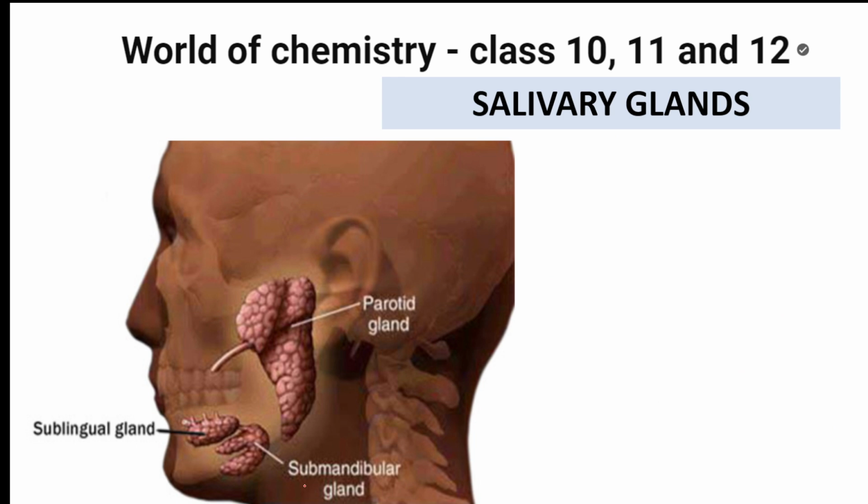After the tongue, salivary glands. These are the salivary glands which are present: sublingual glands, submandibular glands, parotid glands. So first of all, what do the salivary glands secrete? The salivary glands secrete saliva, right? Yes, this is the most important thing. So what is the function of saliva?